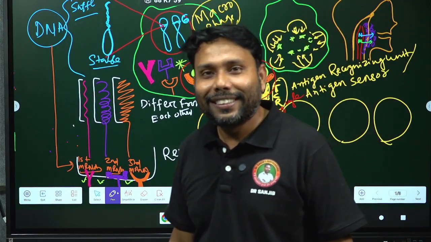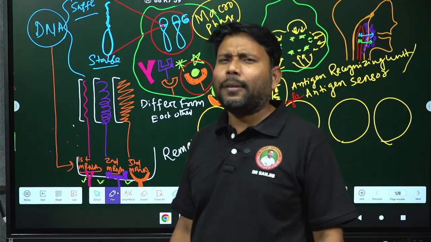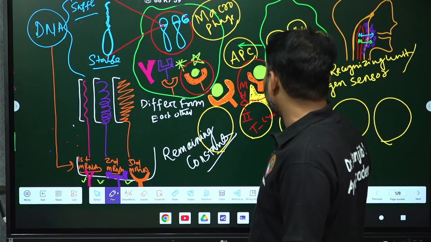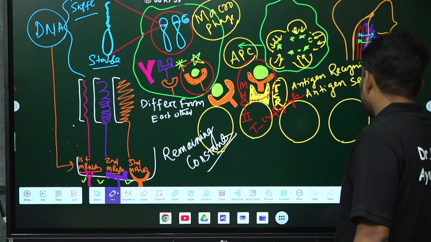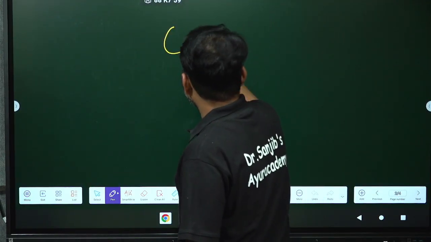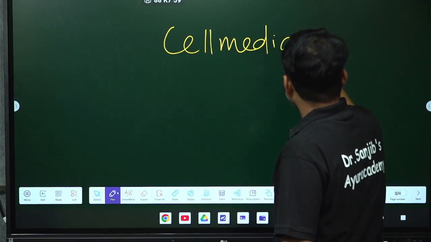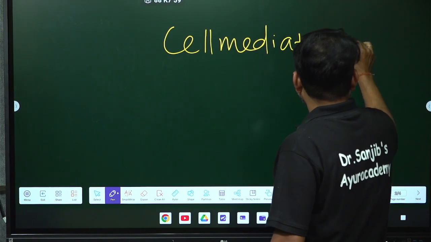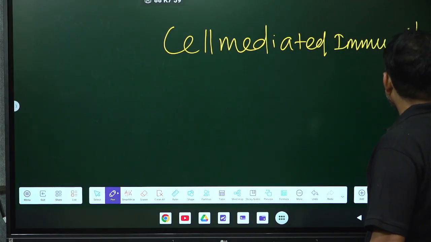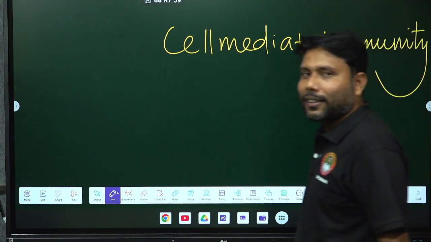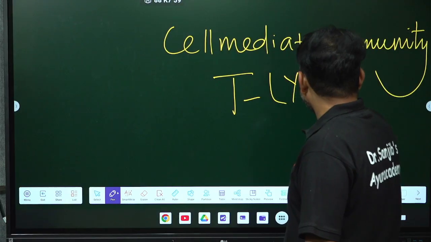You got my point? In BHU it was asked, and also in many exams it is asked, that cell mediated immunity is maintained by what?